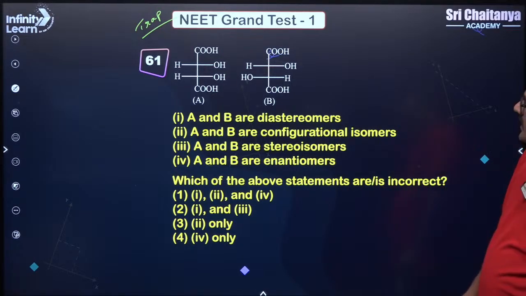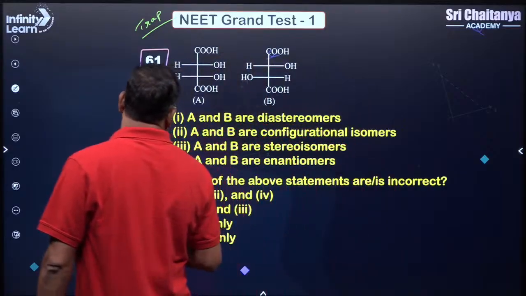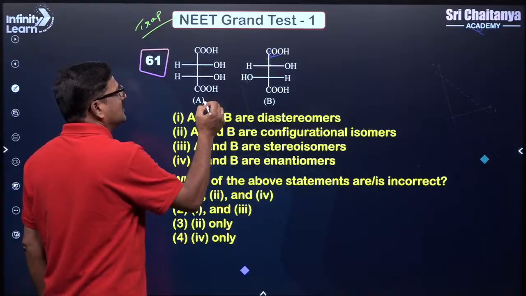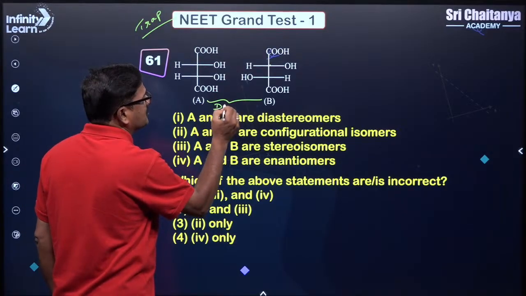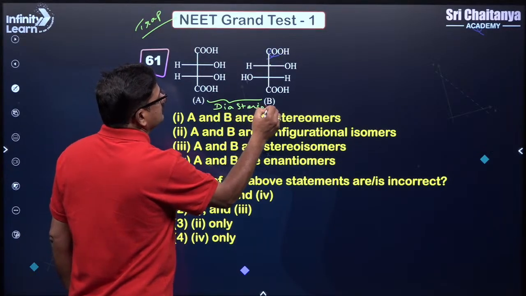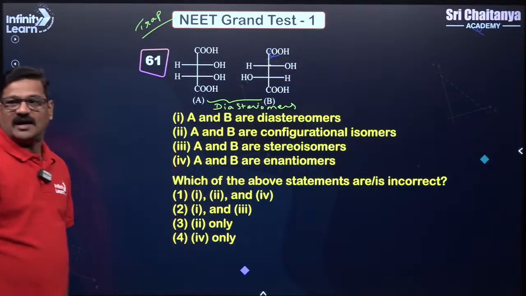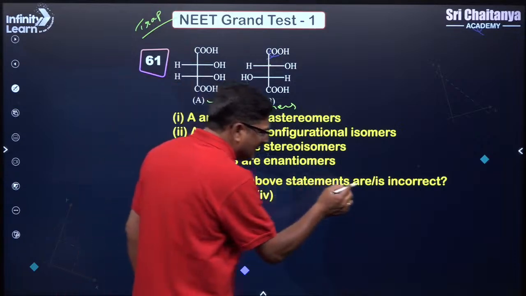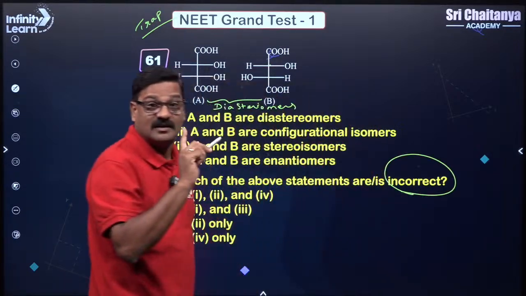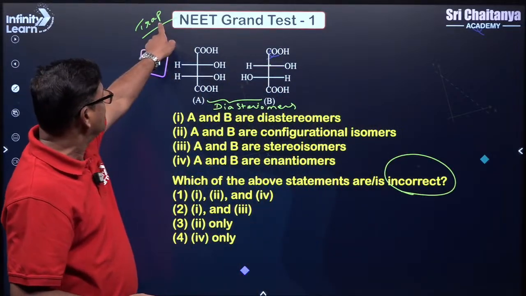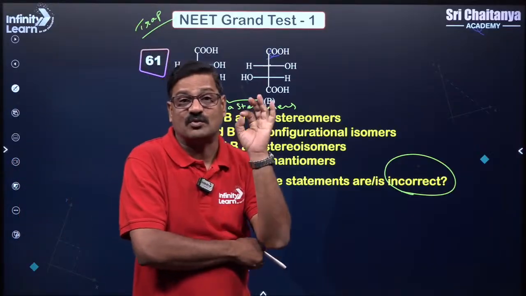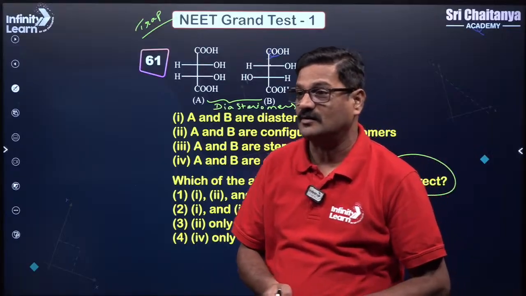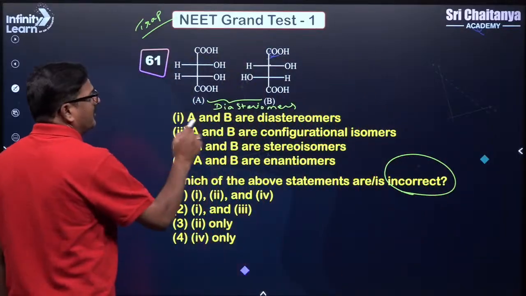Okay. And these two are actually tartaric acid. This is meso-tartaric acid and this is optically active tartaric acid. A and B are actually diastereomers. These two are diastereomers. Okay. And you are asked to select incorrect. So that's the reason why it is said to be a trap. When you see the question paper, always check whether it is given as correct or incorrect.